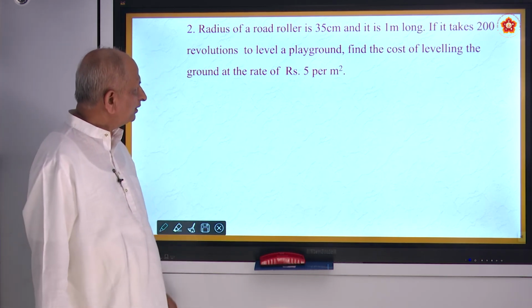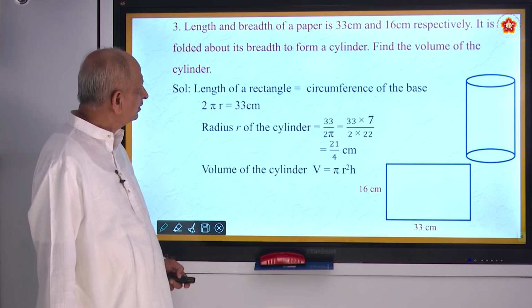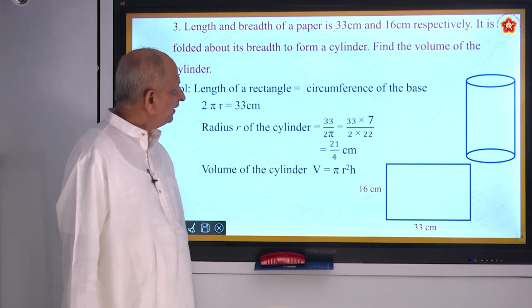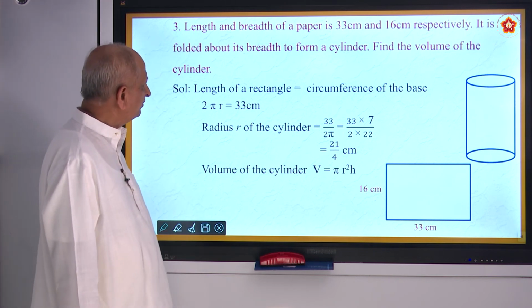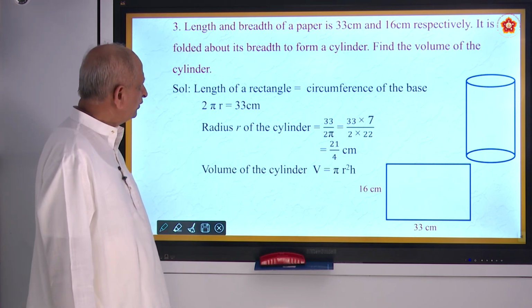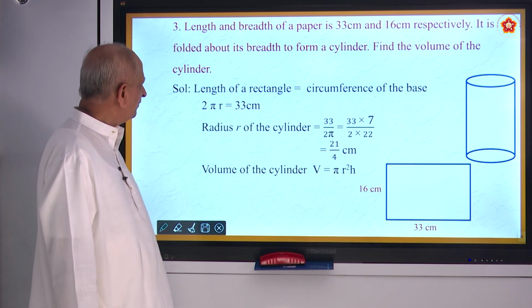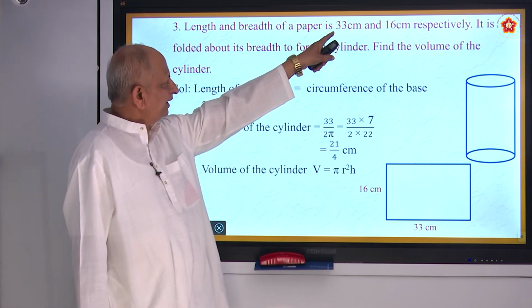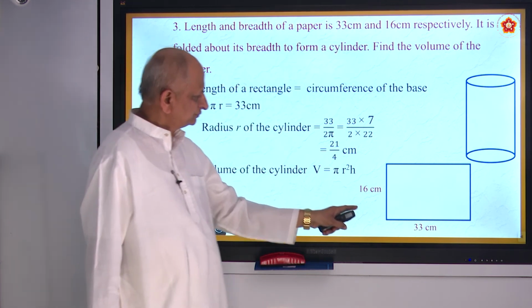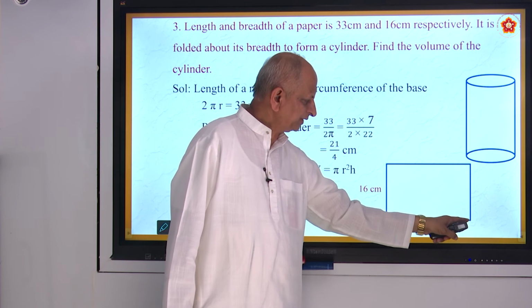Length and breadth of a paper are 33 centimeters and 16 centimeters respectively. It is folded into the form of a cylinder. Find the volume of the cylinder. So here, the length of the paper is given as 33.